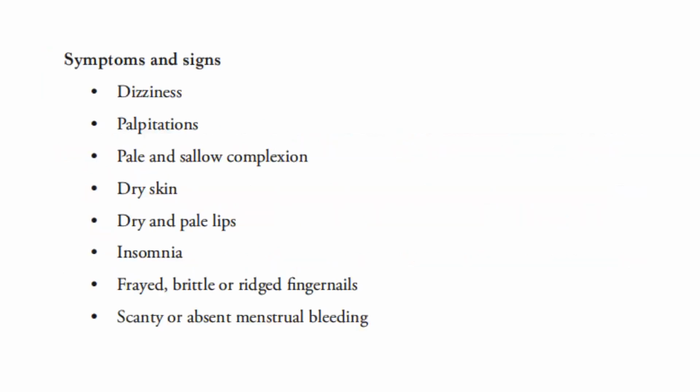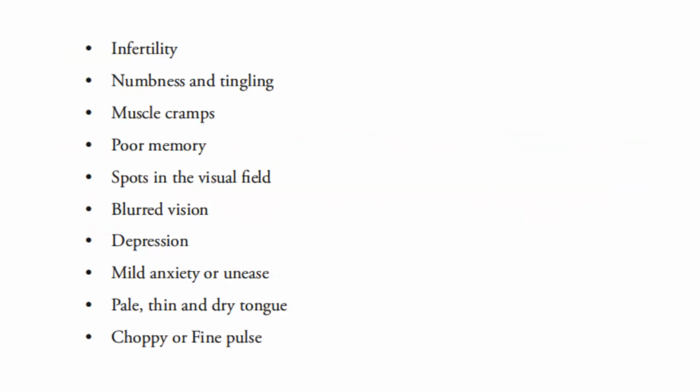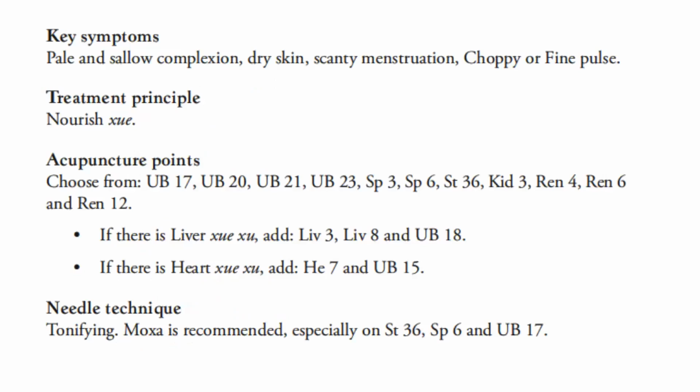Symptoms and signs are dizziness, palpitations, pale and sallow complexion, dry skin, dry and pale lips, insomnia, frayed, brittle, or rigid fingernails, scanty or absent menstrual bleeding, infertility, numbness and tingling, muscle cramps, poor memory, spots in the visual field, blurry vision, depression, mild anxiety or unease, pale, thin, and dry tongue, choppy or fine pulse. Key symptoms: pale and sallow complexion, dry skin, scanty menstruation, choppy or fine pulse.